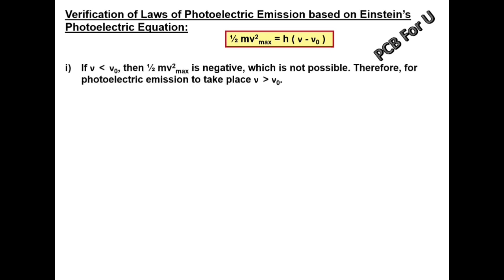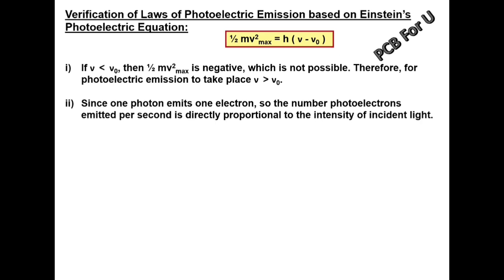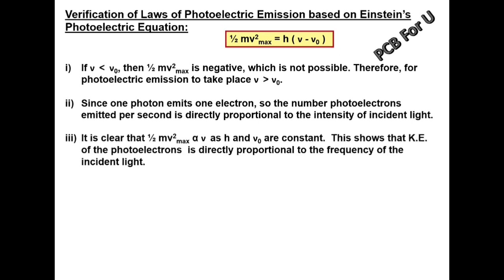If nu is less than nu naught, then half mv square is negative. This is not possible. Therefore, for photoelectric emission to take place, nu must be greater than threshold frequency. That is, the frequency of incident photon must be greater than threshold frequency. Since one photon emits one electron, the number of photoelectrons emitted per second is directly proportional to the intensity of the incident light. It is clear that half mv square maximum is proportional to frequency, as h and nu naught are constant. This shows that the kinetic energy of the photoelectrons is directly proportional to the frequency of the incident light.